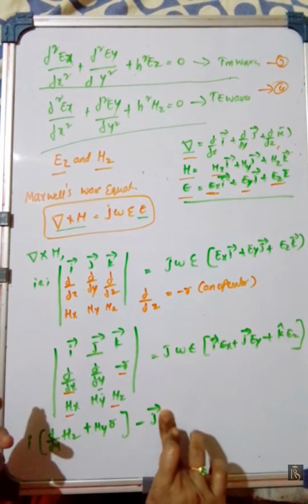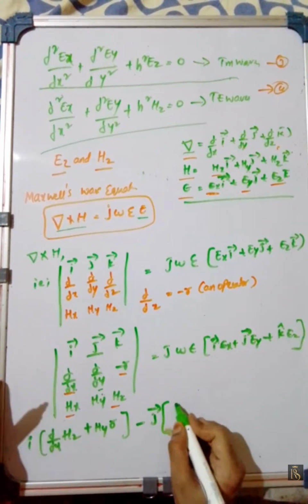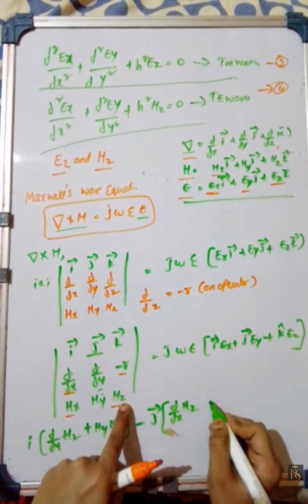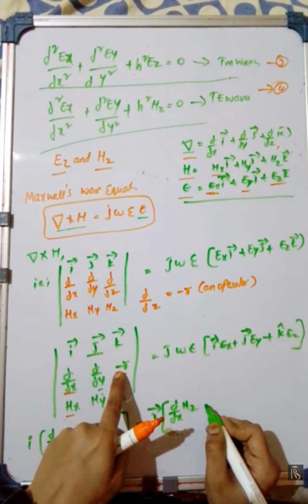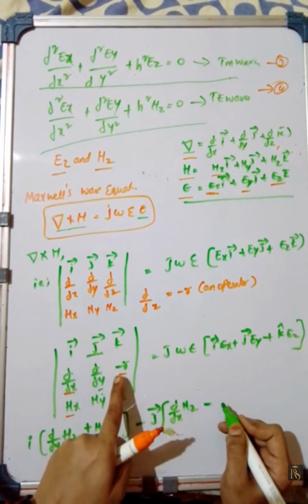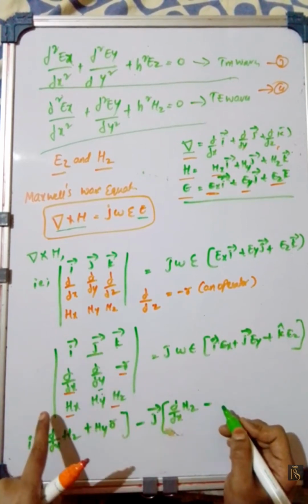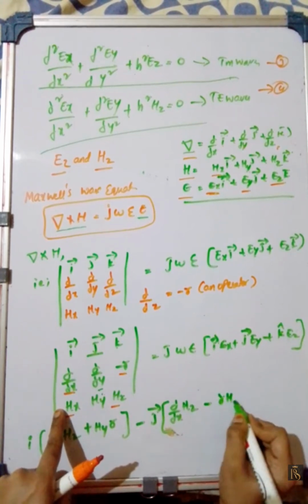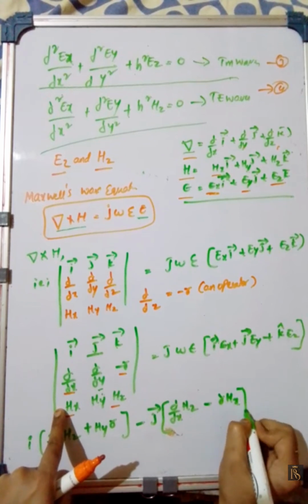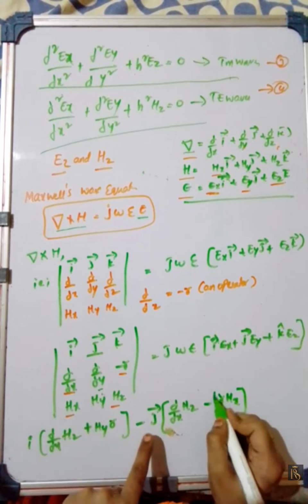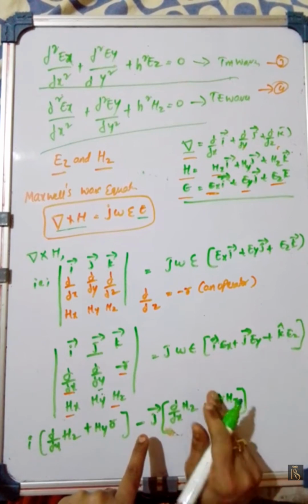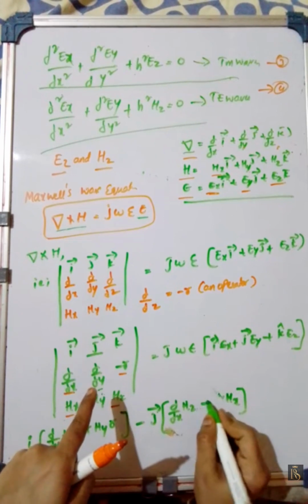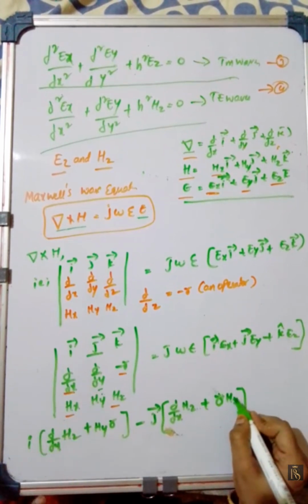What will we get? Dou by dou x of Hz minus r into Hx. Here minus r into a minus, minus of minus becomes plus. Plus r into Hx.